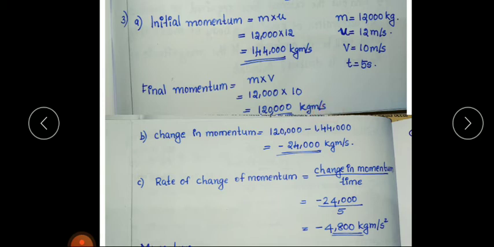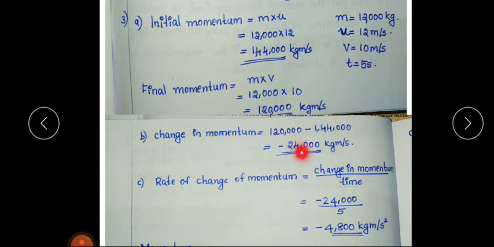Then B question, what is the change in momentum? Change in momentum is equal to final momentum minus initial momentum. Final momentum is 1,20,000 minus 1,44,000. So the answer is minus 24,000 kilogram meter per second.